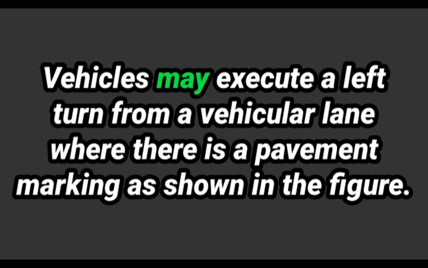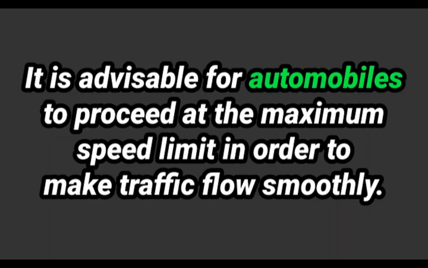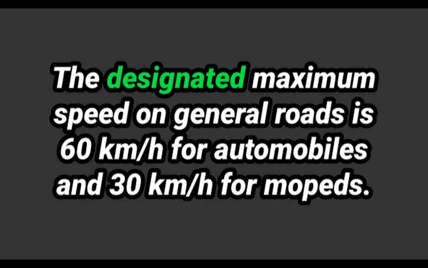22. Vehicles may execute a left turn from a vehicular lane where there is a marking as shown in the figure. 23. It is safe for auto vans to proceed at the maximum speed limit in order to make traffic flow smoothly. 24. The designated maximum speed on general roads is 60 km per hour for auto vans and 30 km per hour for mopeds.